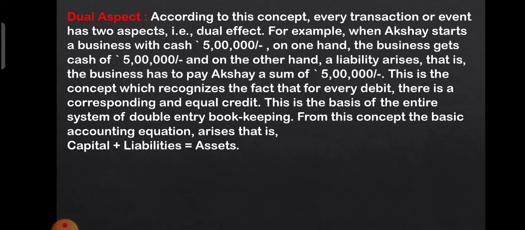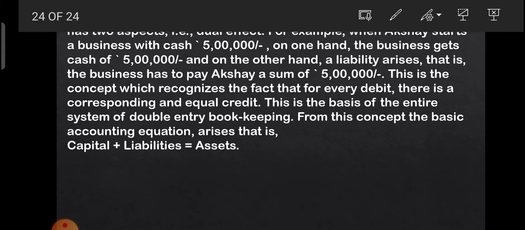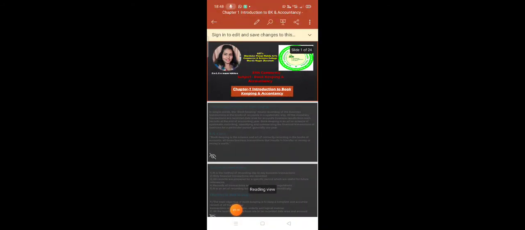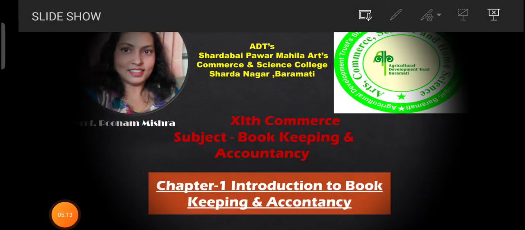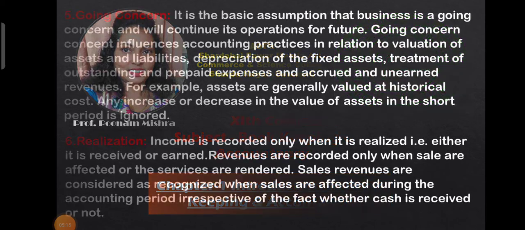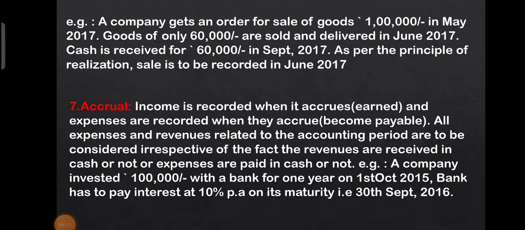So that will be known as an accrual concept. It means the bank pays the interest at 10% at the end of 1 year. So that is known as a transaction that has happened and it is accrued.